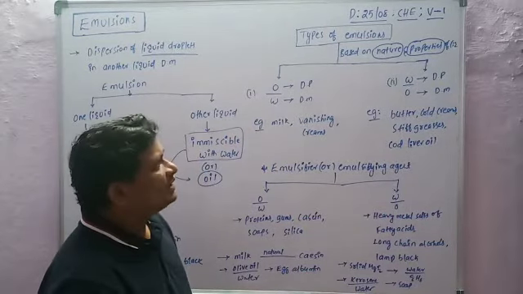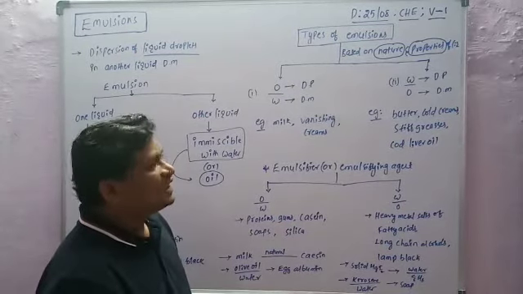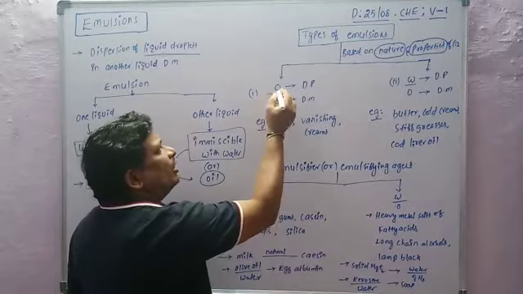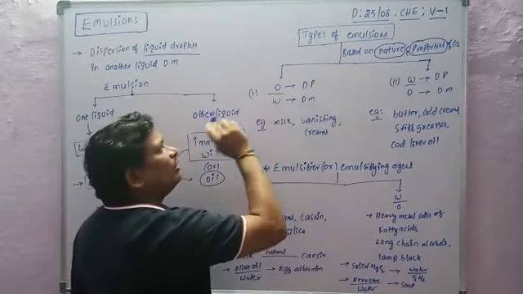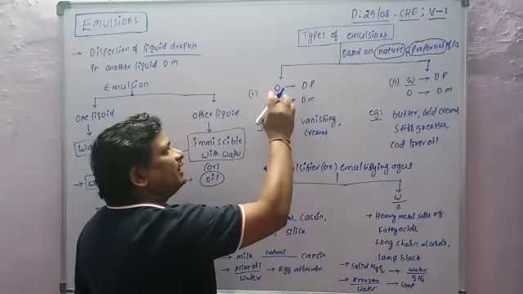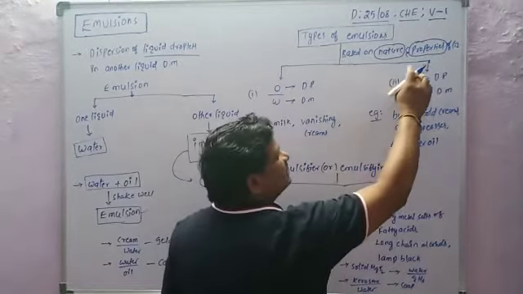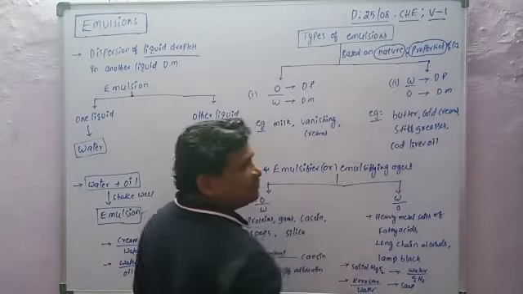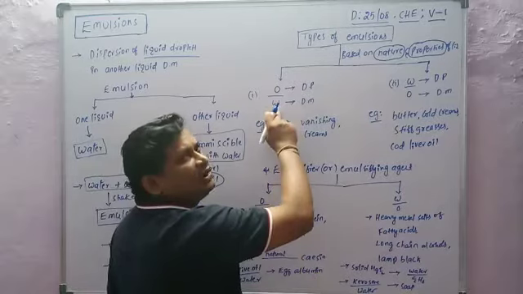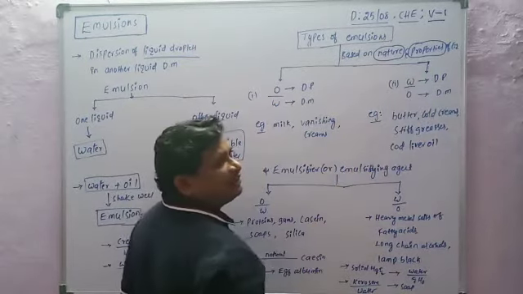O means oil and W means water. One is the oil in water type of emulsion. The second is the water in oil type of emulsion.